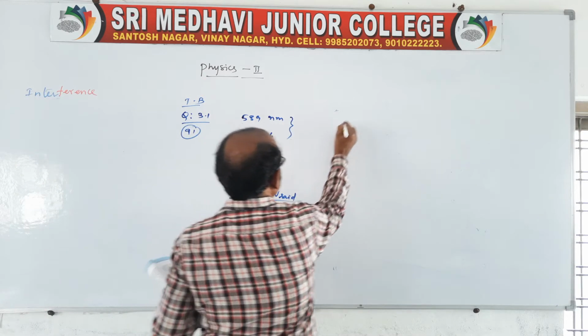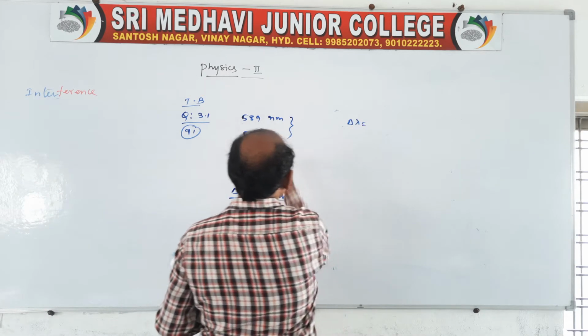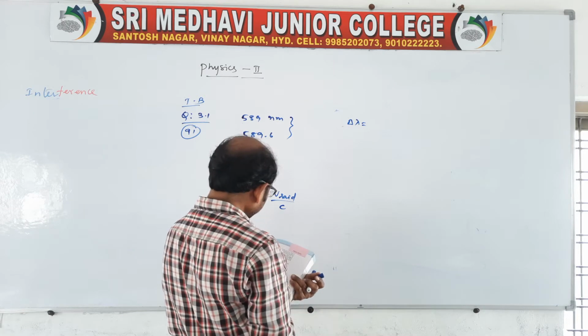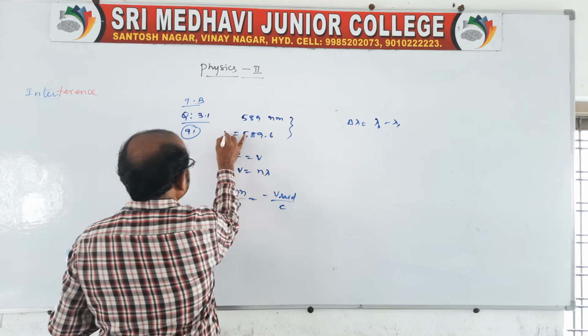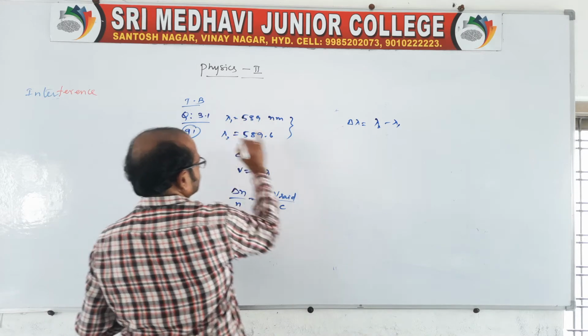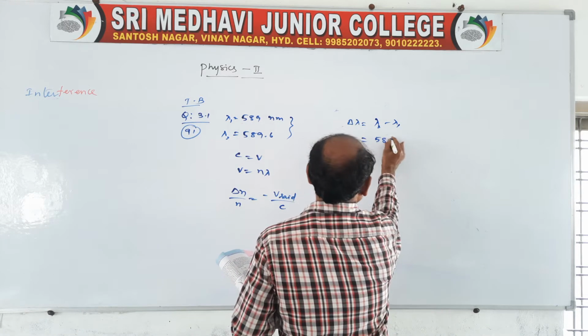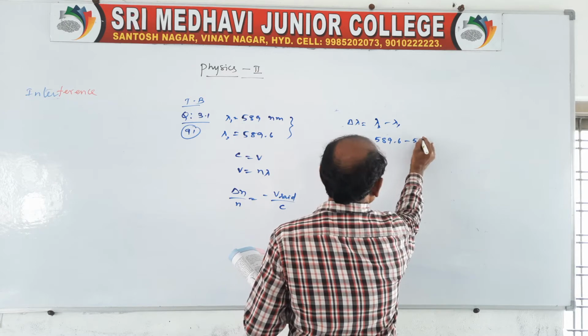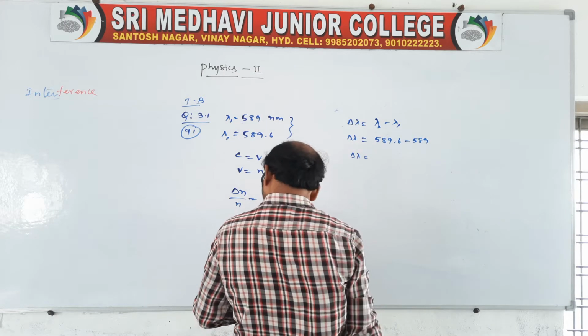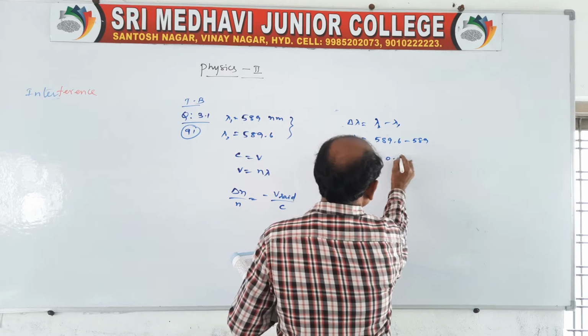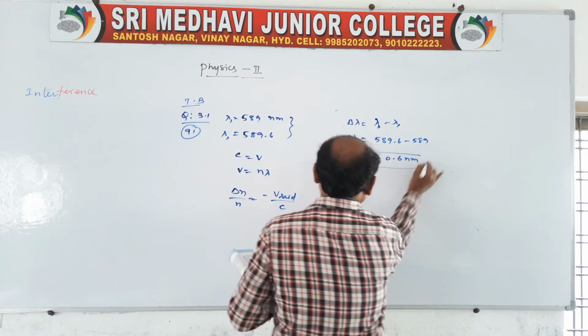The wavelengths are given, so delta lambda is lambda 2 minus lambda 1, that is 589.6 minus 589, approximately plus 0.6 nanometer.